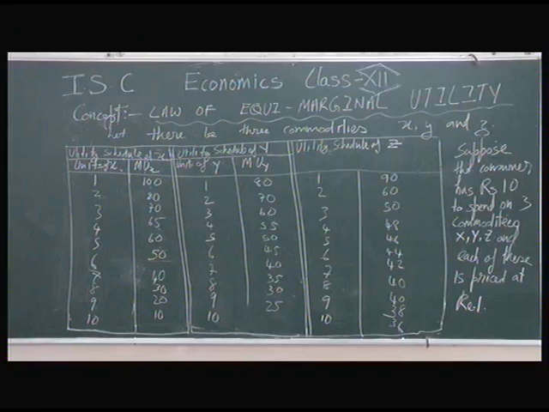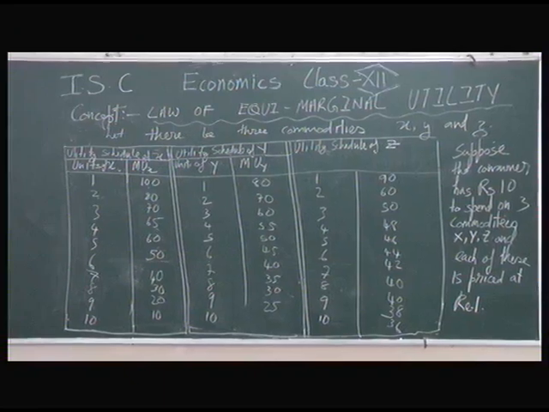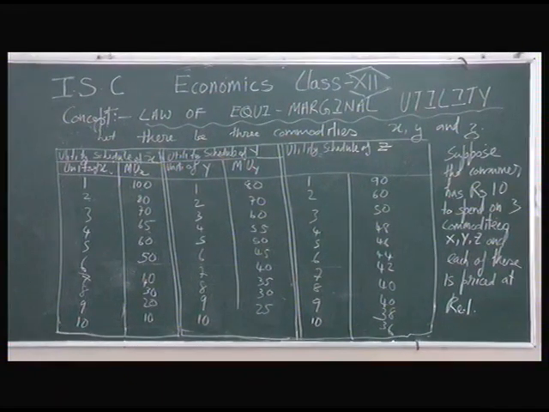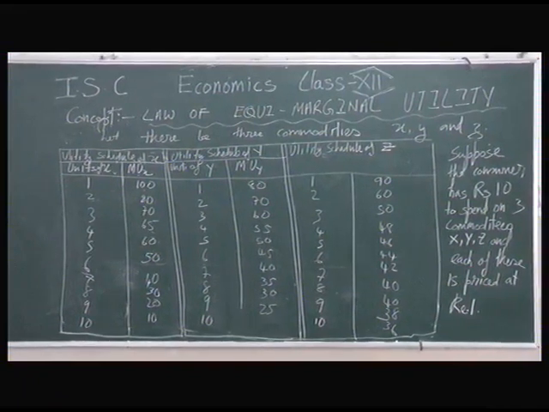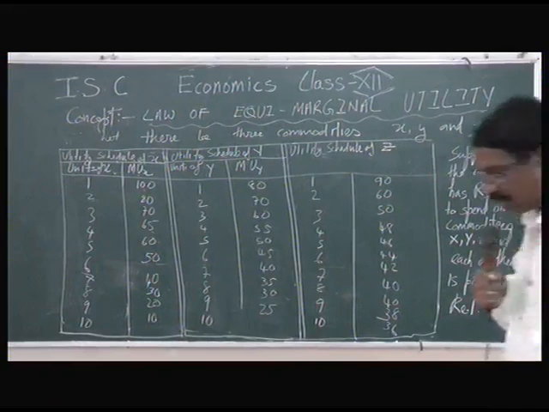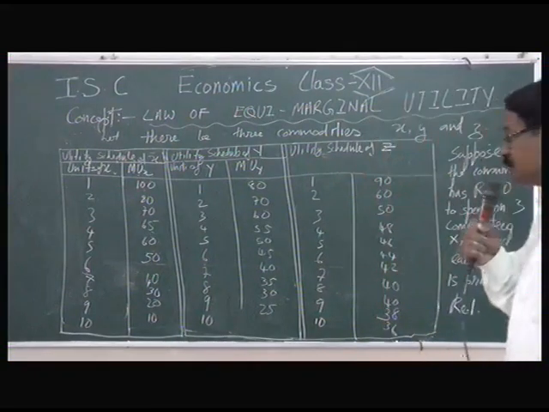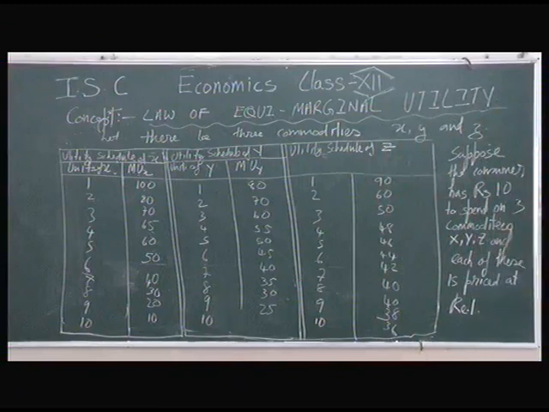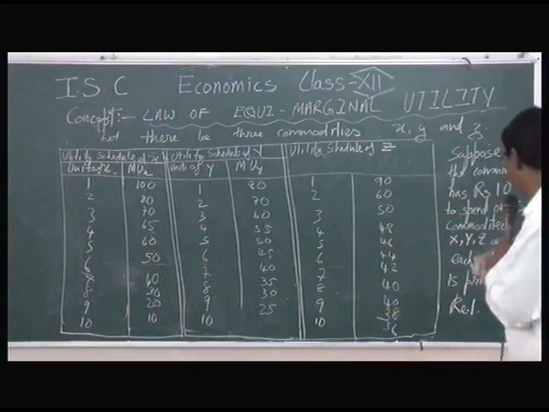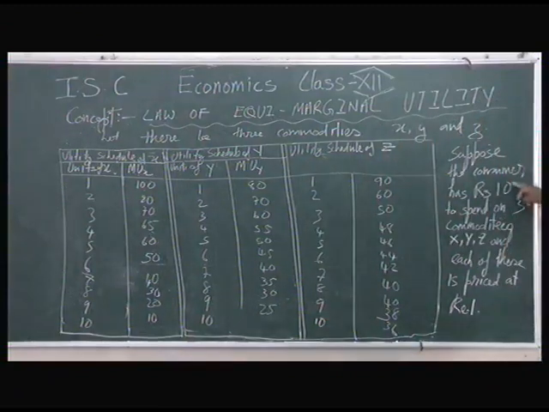If a person has a thing which he can put to several uses, he will distribute it among these uses in such a way that it has the same utility in all. An illustration is given here. Suppose a consumer has rupees 10. Rupees 10 is his budget.